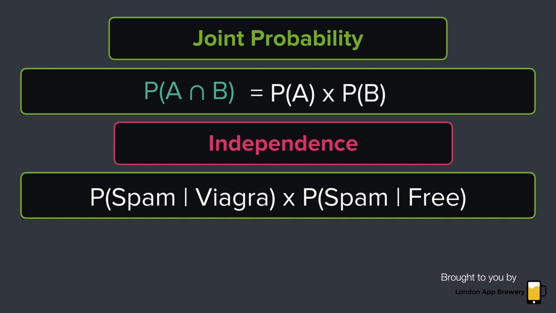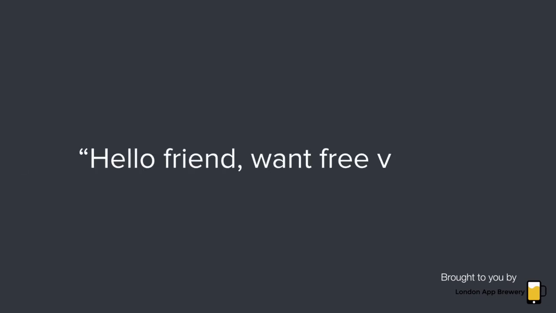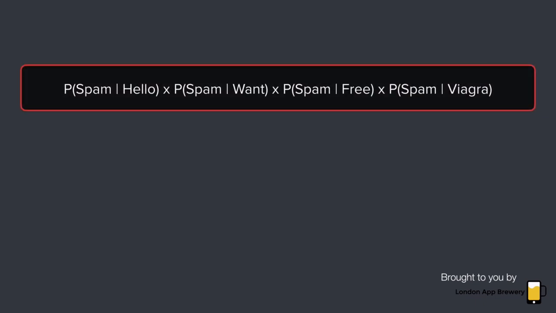Now, let's continue with this line of thinking. If an email has lots and lots of spammy words in it, it's probably spam. And if an email has very, very few spammy words in it, it's probably a normal email. So this brings us back to the final decision where we compare two probabilities. Say we have an email with the words, "Hello friend, want free Viagra?" Well, using Bayes' rule, we can calculate the conditional probabilities for all these words and figure out what the probability is that that email is spam.